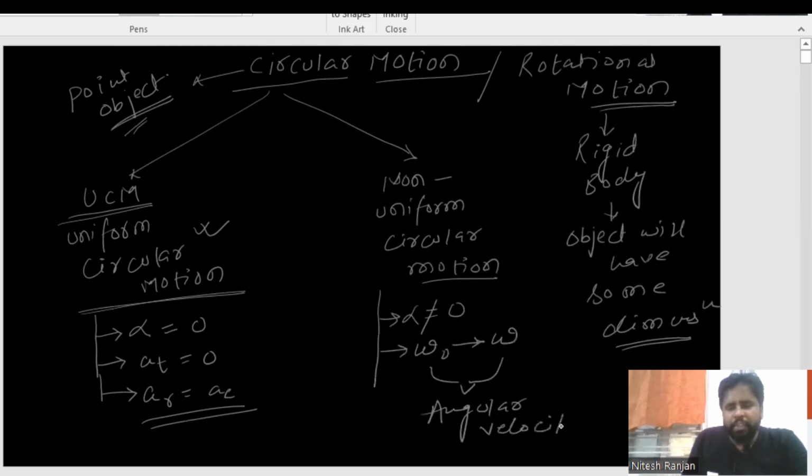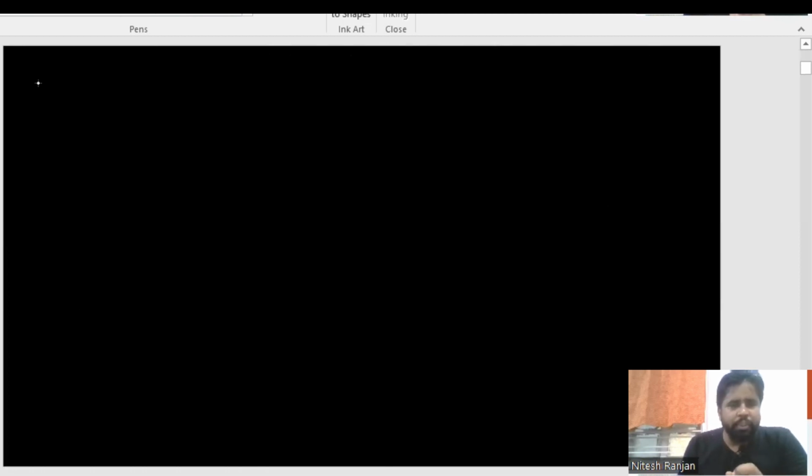Very nice, students. I think each and every point of this slide is very clear to all of you. Now, considering that you have all understood these points, I am taking you to the next slide. And in the next slide, I am going to talk about the non-uniform circular motion part. So here it is, non-uniform circular motion.